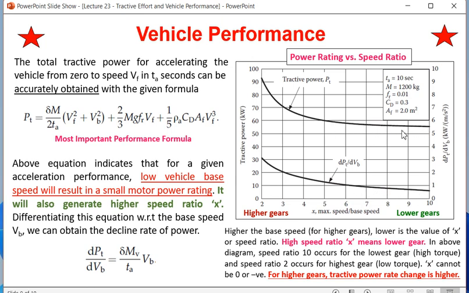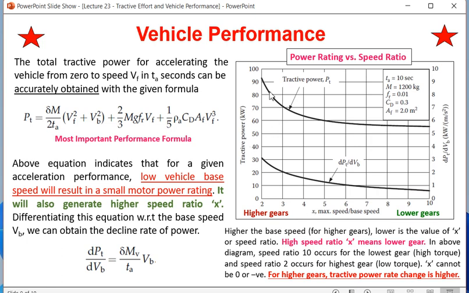So in this characteristic there are two things. One is called the tractive power change. Tractive power change is very high at the higher gear, and tractive power change is not at all high, almost flat, almost constant at the lower gear. That means while you are changing the gears, if you are in the higher gear region, for a little bit of change in the gear, you have to spend a lot of power for acceleration. So this is the meaning of this graph.